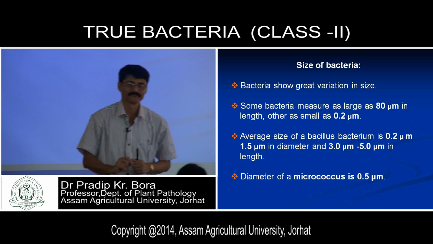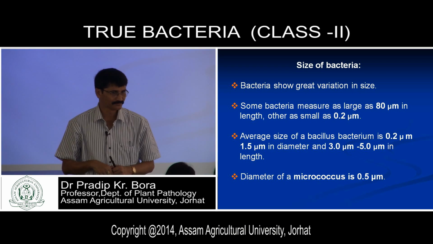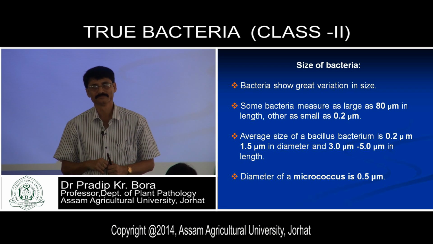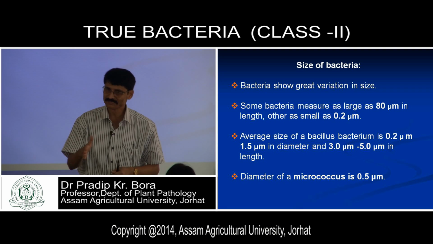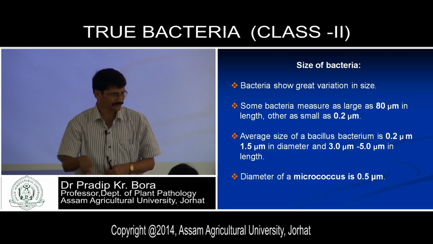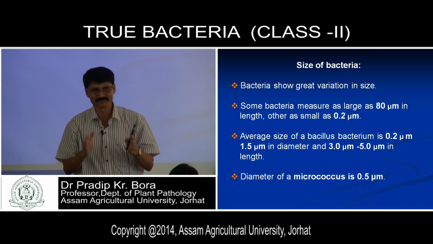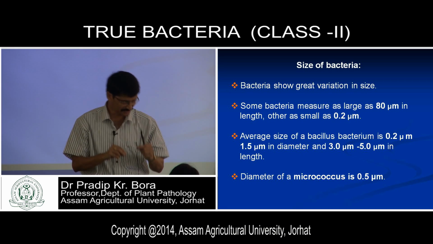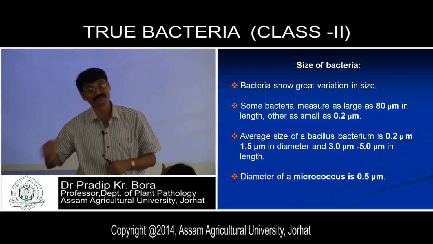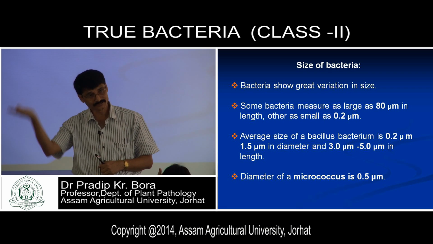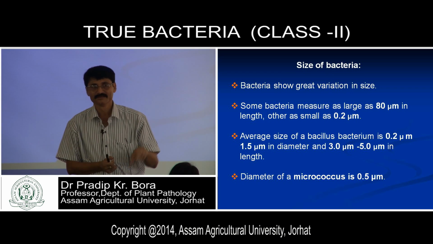smallest structure visible. Now, what is the smallest structure that is visible under a light compound microscope? 0.2 micrometer. If it is below 0.2 micrometer, it will not be visible. Why it will not be visible is another chapter. But try to develop the concept that resolving power will ordinarily mean the smallest structure visible. And the smallest structure that has been found out is 0.2 micrometer. And this is also the smallest size of the bacteria. On an average, the smallest size of the bacteria is 0.2 micrometer.